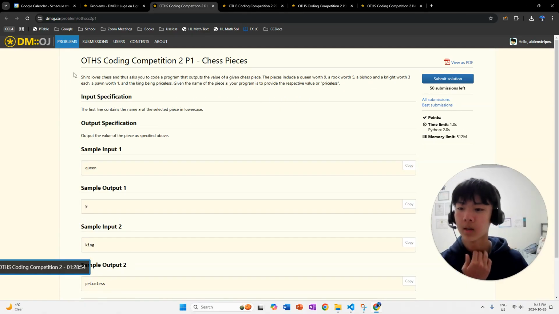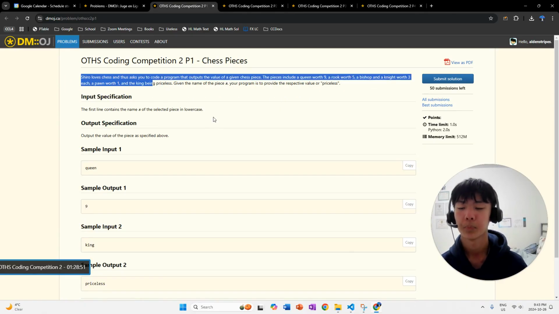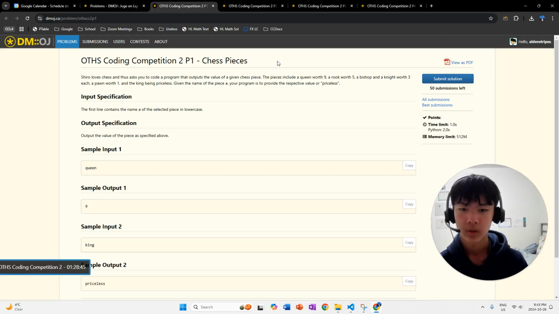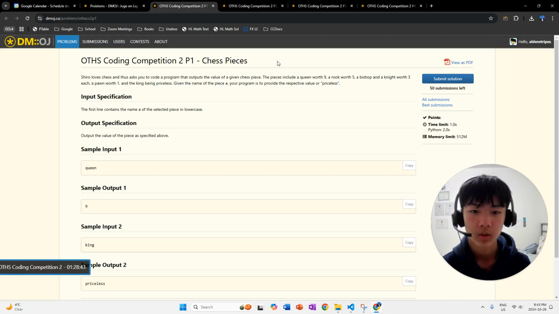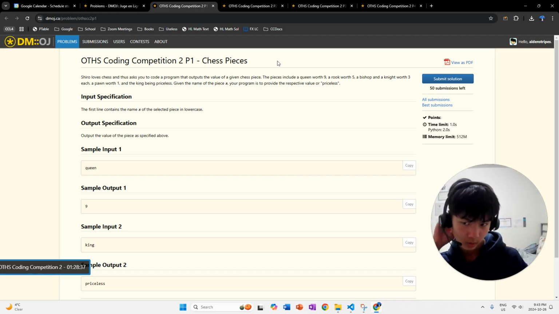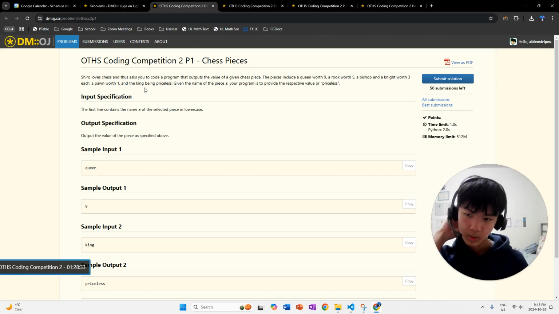Chess pieces. Shiro loves chess and thus asks you to code a program that outputs the value of a given chess piece. The pieces include a queen worth 9, a rook worth 5, a bishop and a knight worth 3 each, and a pawn worth 1, just like how chess is, the king being priceless. Given the name of your piece S, your program is to provide the respective value or priceless.